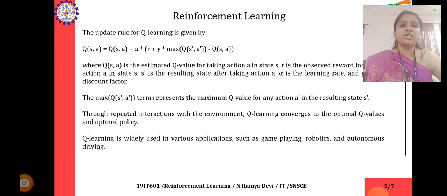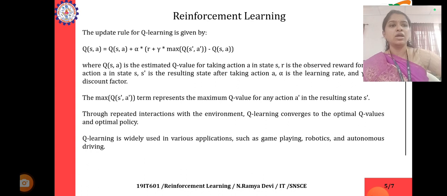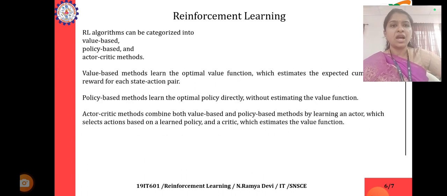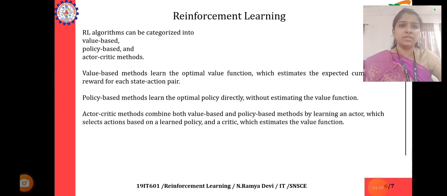Through repeated interactions with the environment, Q learning converges to the optimal Q values and optimal policy. Q learning is widely used in various applications such as game playing, robotics, and autonomous driving. RL algorithms can be categorized into value-based, policy-based, and actor-critic methods.